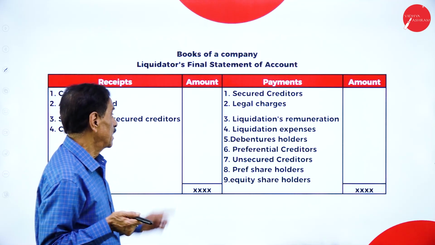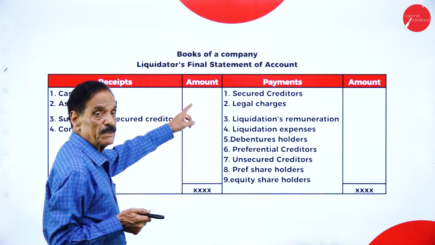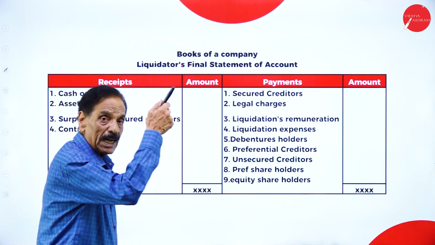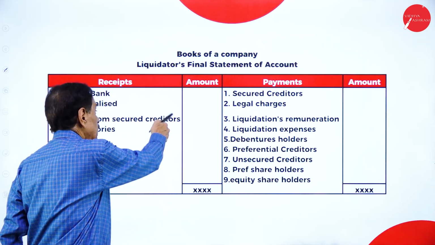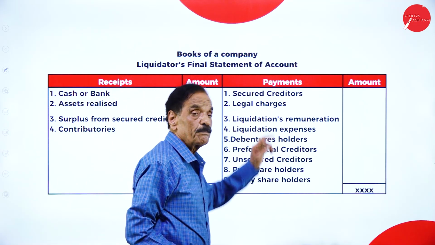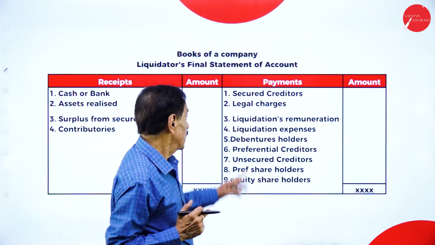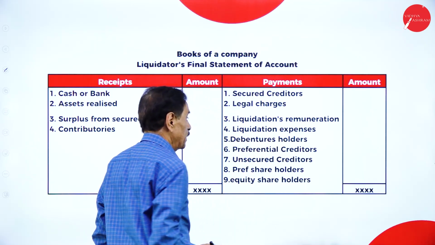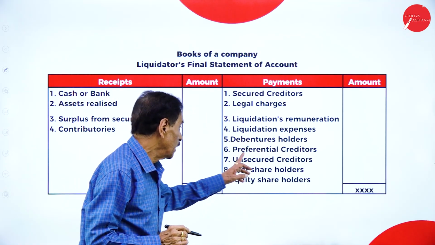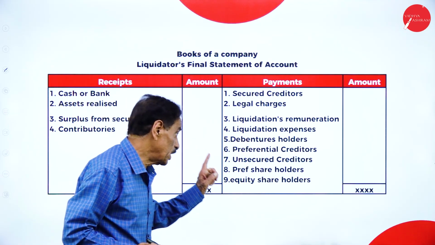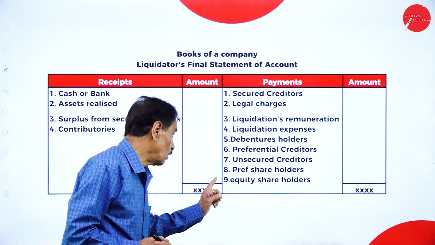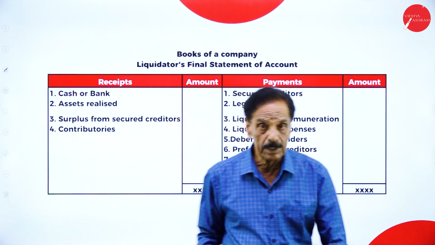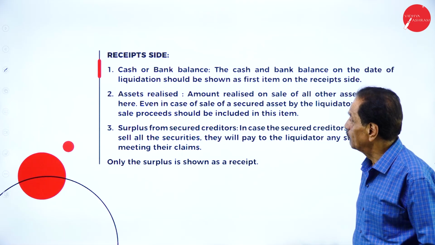Whom to pay first? Secured creditor. After realizing, whatever the cash at bank in the balance sheet is available should be put here. Whatever the assets realized in the adjustment should be taken into consideration. Then whom to pay first? Secured creditor. Then legal charges, liquidator remuneration, liquidation expenses, debenture holders, preferential creditors, unsecured creditors, preference shareholders plus dividend. If any amount is left, it goes to equity shareholders. This format you have to follow.